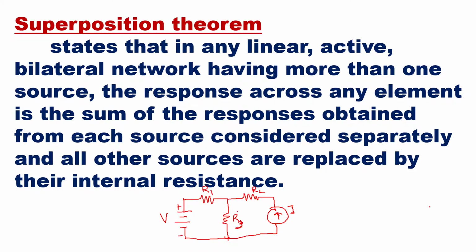Now if I want to find specifically the current flowing through R3, then according to the superposition theorem, the current which flows in this branch because of one source, say we take the voltage source first and eliminate the current source, so this source will not be taken.